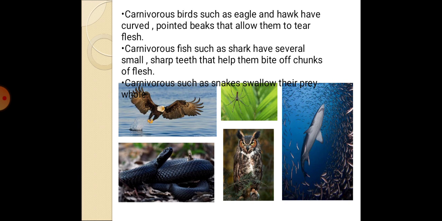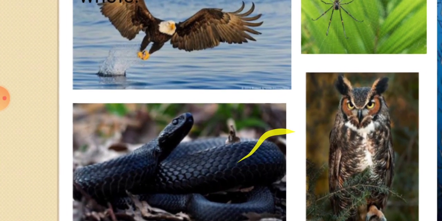Okay, then carnivores such as snakes can swallow their prey, which is nothing but the food of the animals which they eat. They can swallow it easily. You can see it in various places, and look at the picture. It can swallow the rat easily.